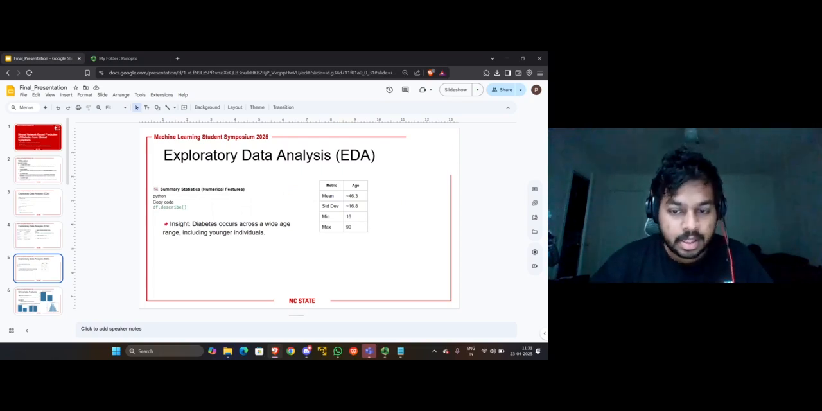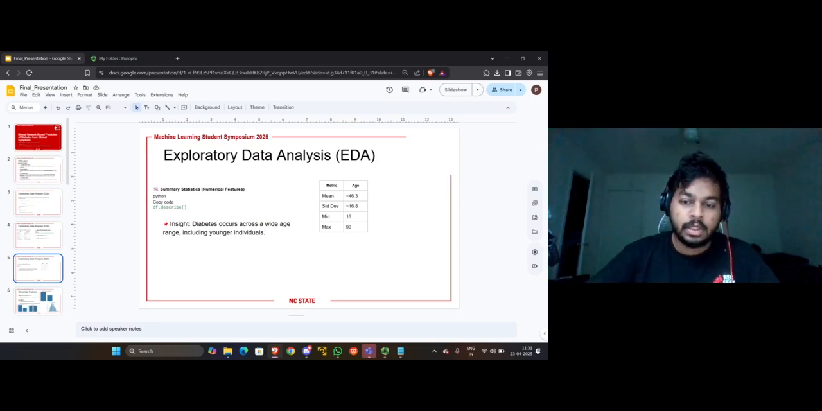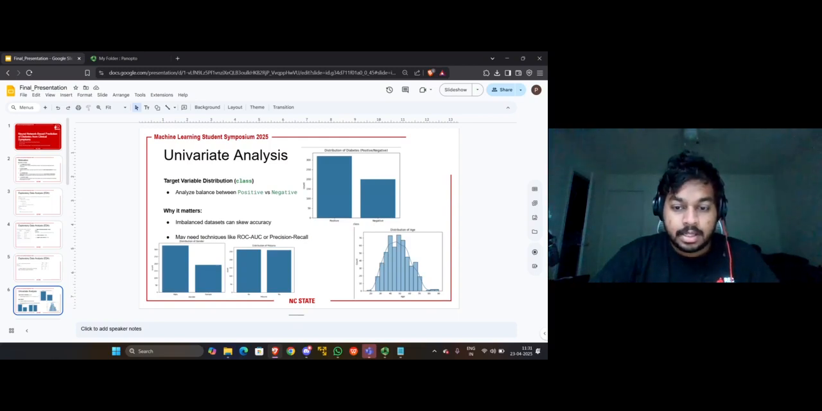We then looked into summary statistics for our numerical features like age. A key insight here is that diabetes isn't restricted to older individuals, it spans a wide range of ages, so our model needs to generalize across diversity. This slide shows the distribution of the target variable. Understanding this helps us decide on performance metrics. Since it's fairly balanced, we can use metrics like F1 score and ROC AUC instead of just accuracy.